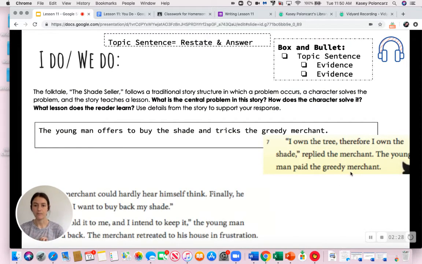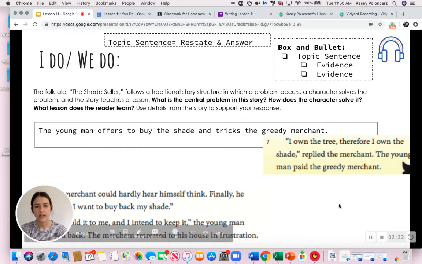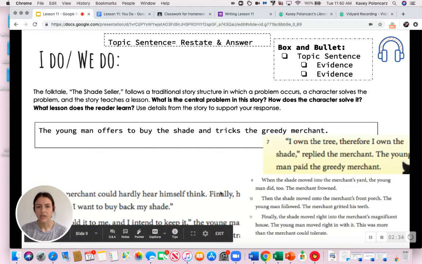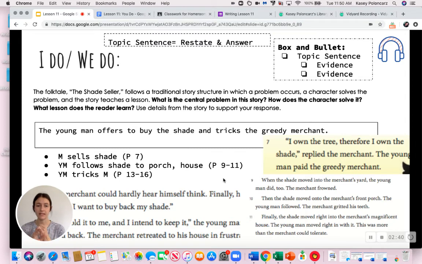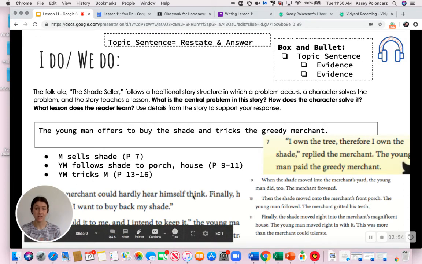"I own," that the young man paid the greedy merchant. I'm going to include that. And then I also want to include that he's moving all over. So I'm going to put that the young man sells the shade. The young man follows the shade to the porch. And then I'm also going to put that the young man ends up tricking the merchant. So YM tricks merchant. Because ultimately, that's what he does. He tricks the merchant.